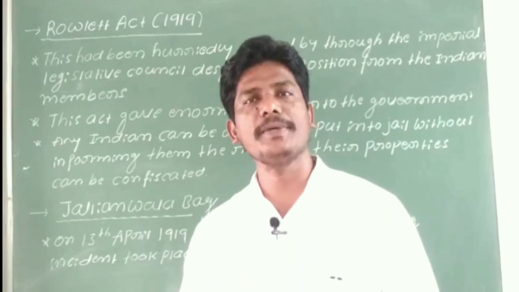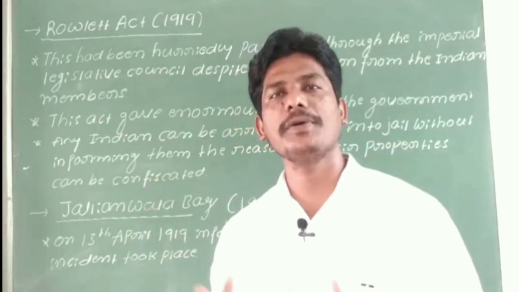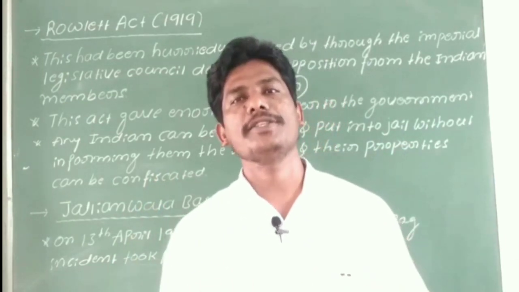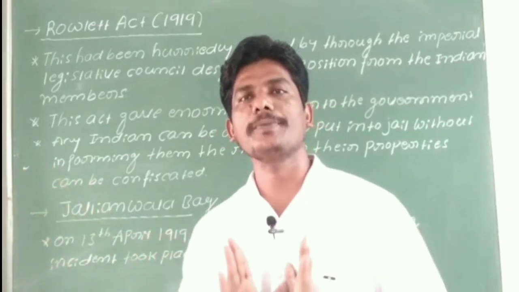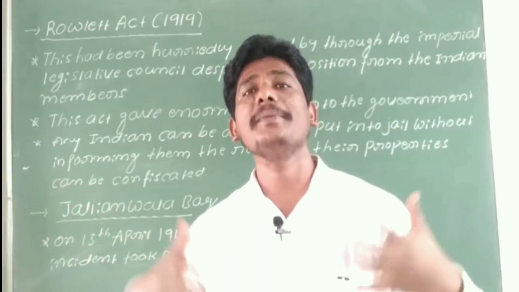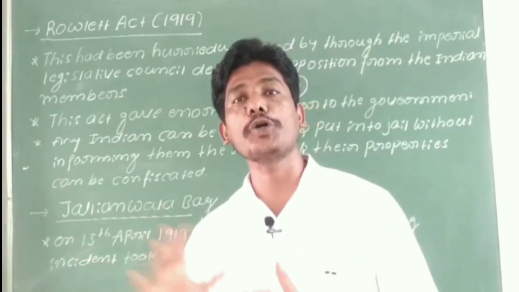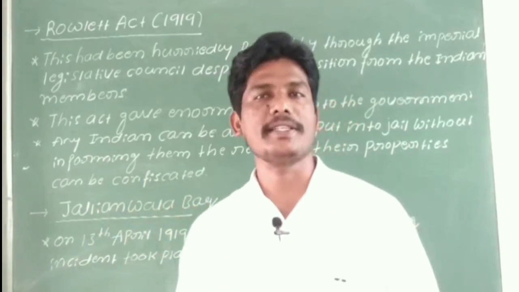On that same day, the Baisakhi festival was being celebrated by the Punjabi people in Amritsar. Outside of the city, people were gathered in the Jallianwala Bagh to celebrate the Baisakhi festival without knowing about the martial law.